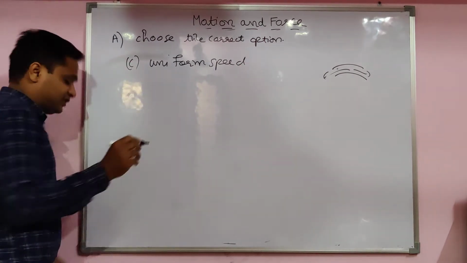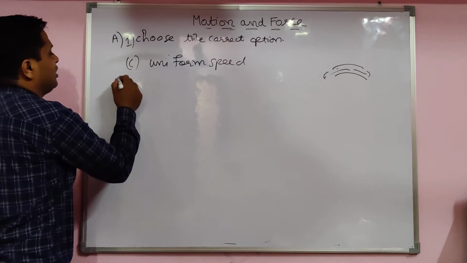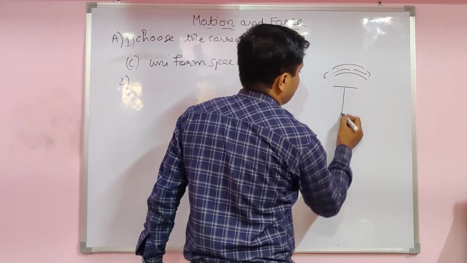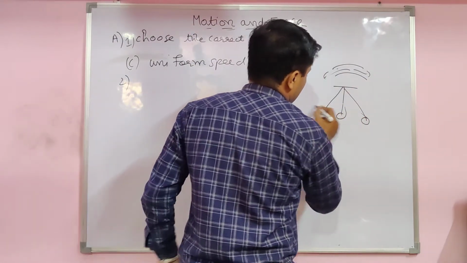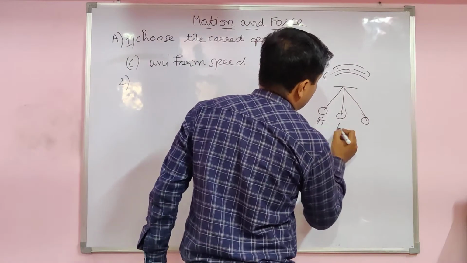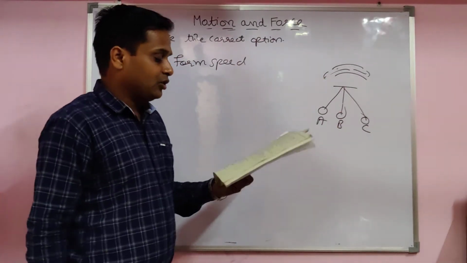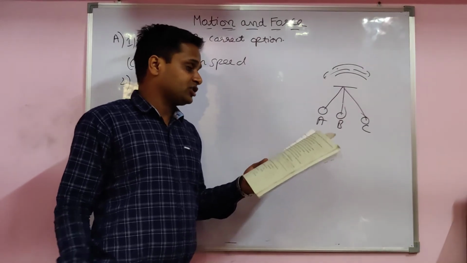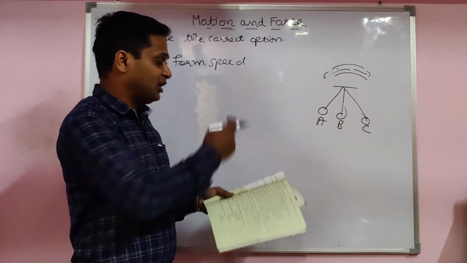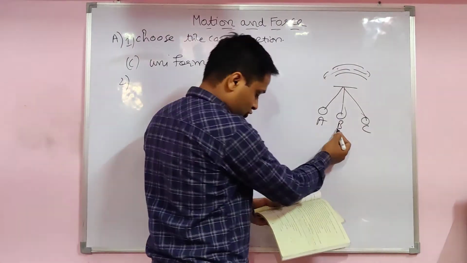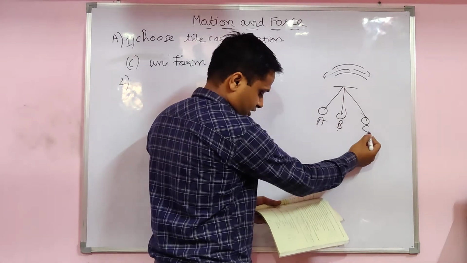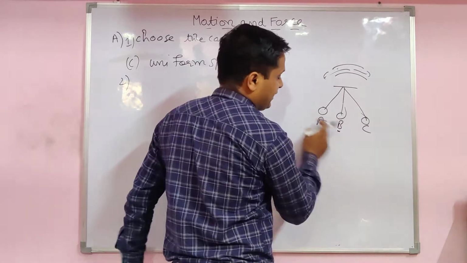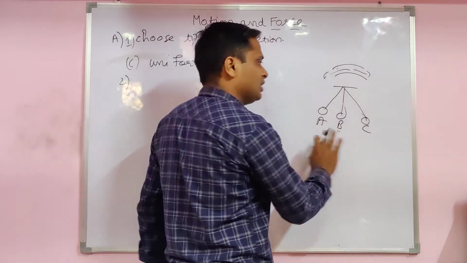Now, this was the first one. Now come on to the second one. One oscillation of pendulum. See like this diagram. One oscillation of pendulum. These are the two extreme positions, A and C, and the mean position is B. One oscillation of pendulum shown with the motion. First option, B, C, D, A, B. Yes, this is one complete oscillation starting from there. The answer is this one only.